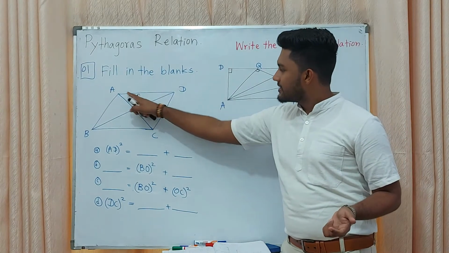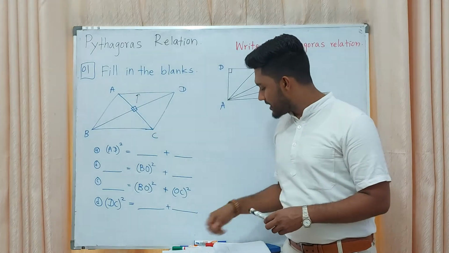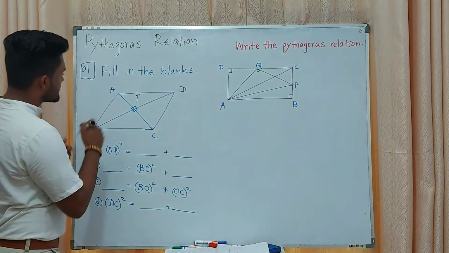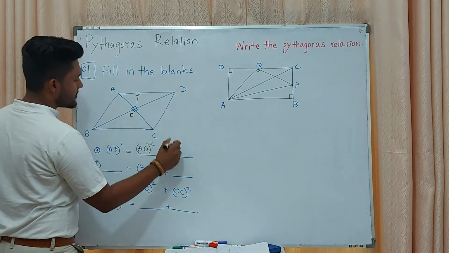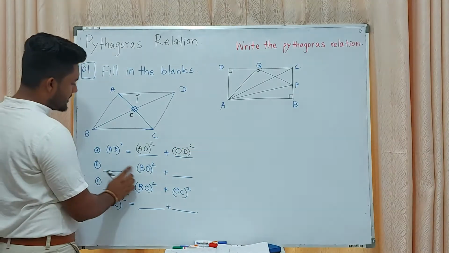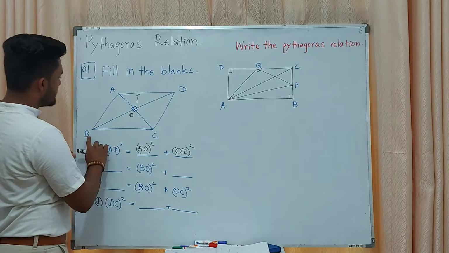Then here this side squared is equal to the sum of the other two sides squared. Then AD squared equals AO squared plus OD squared. Then here BO squared only they have given.